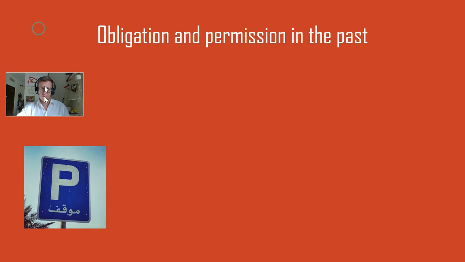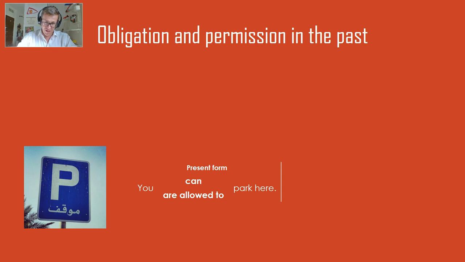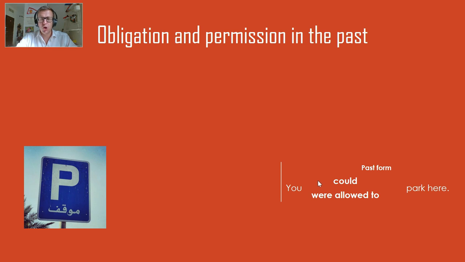And for permission in the past, which was can, in the present we have you can park here or you are allowed to park here. And in the past we change can to you could park here, and allowed to becomes you were allowed to park here. So these are the simple ways to talk about obligation and permission in the past. Remember, had to, not musted or had got to.